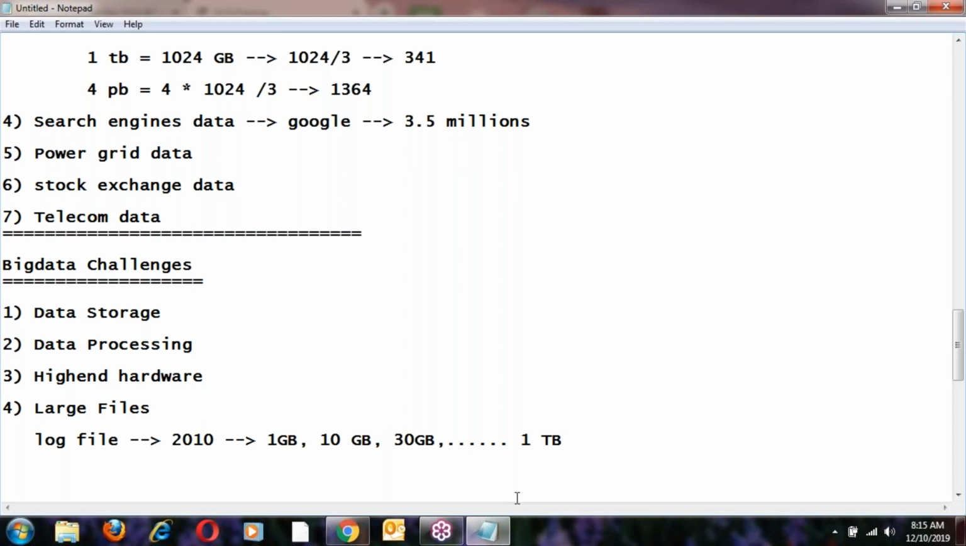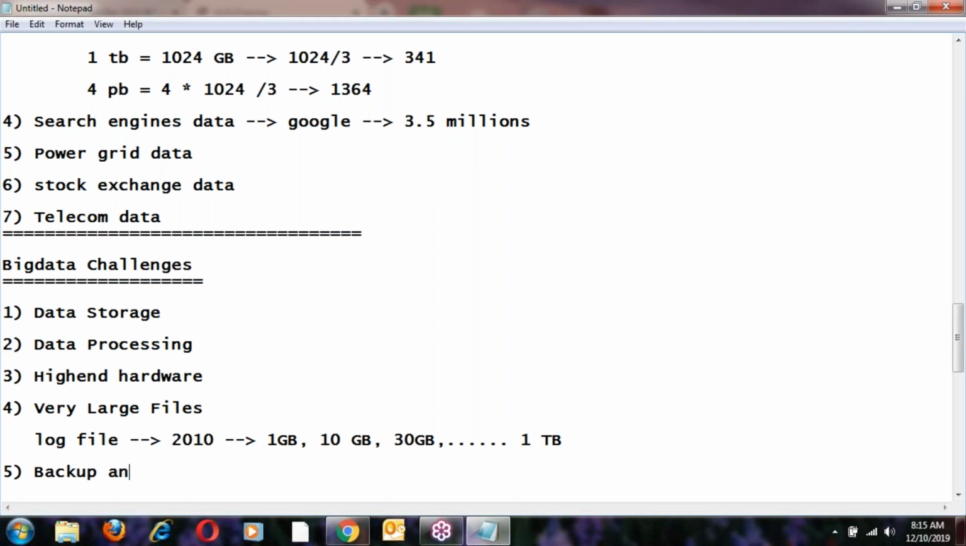So large files: our traditional systems cannot handle large files, and there is a chance of generating them. This is one more challenge with big data. So far: data storage, data processing, high-end hardware. Next, very large files. This is the fourth one. Next, the fifth one.